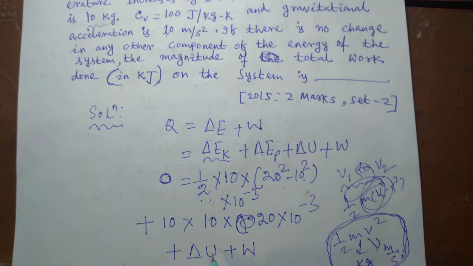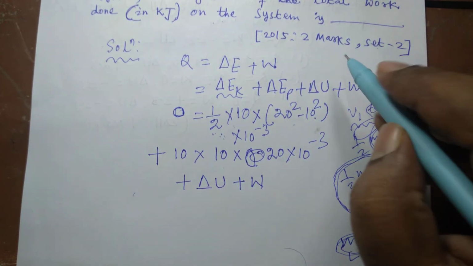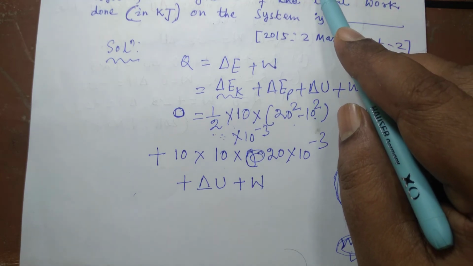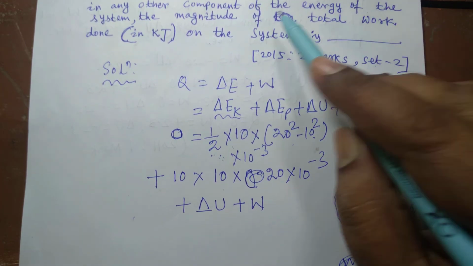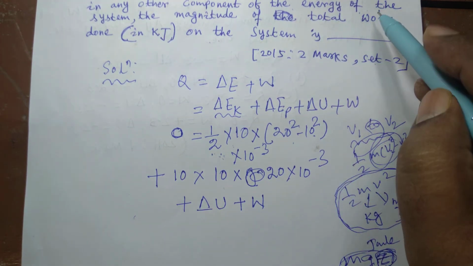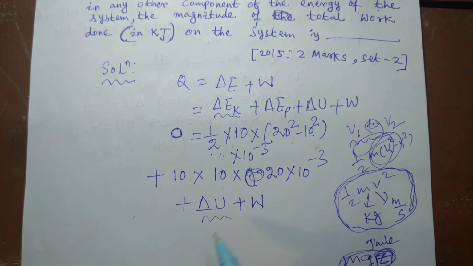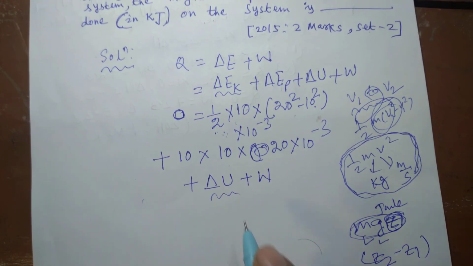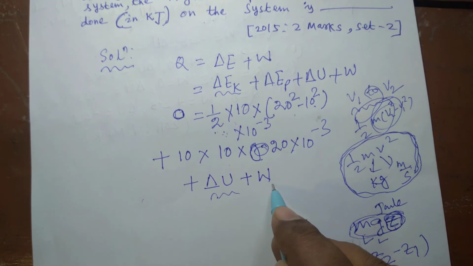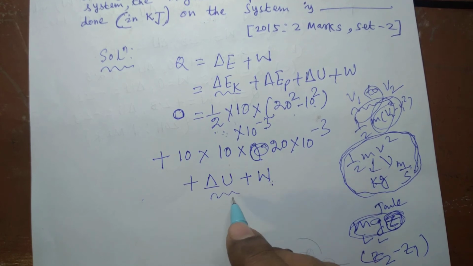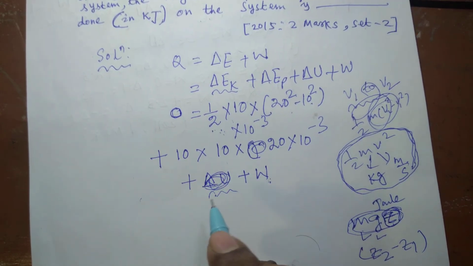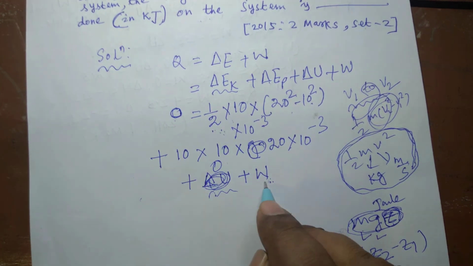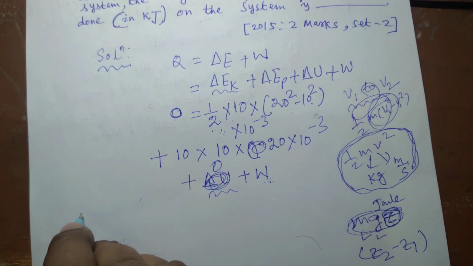Since no other energy change is there, so delta U will be 0 in this case. In this question there is given no change in any other component of the energy. So no change in this. Delta U stands for internal energy. So there is no change in any internal energy. So delta U term will be 0. So we have to just calculate. This term is 0 plus W is equal to 0. So from this W can be calculated.